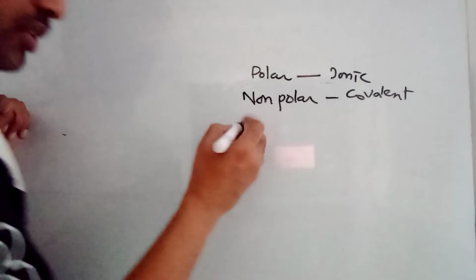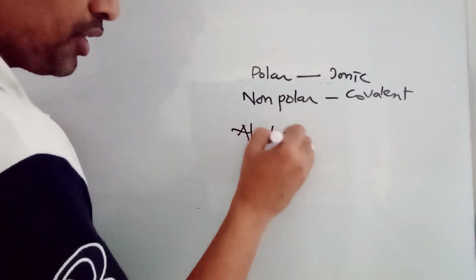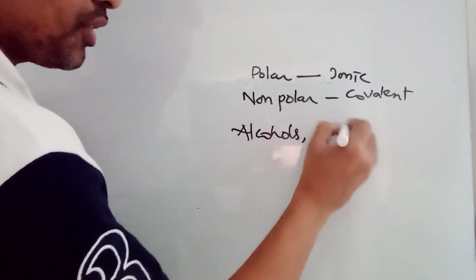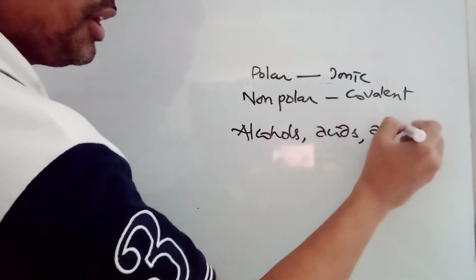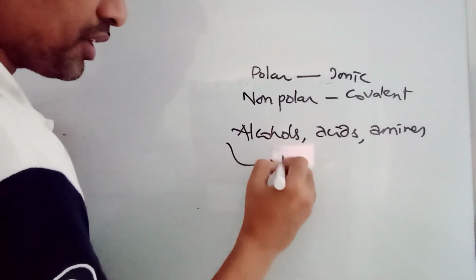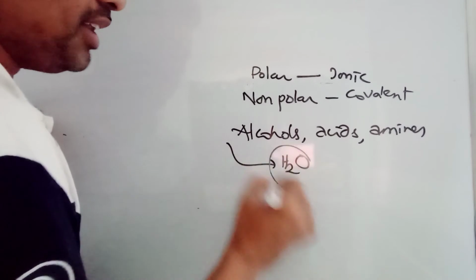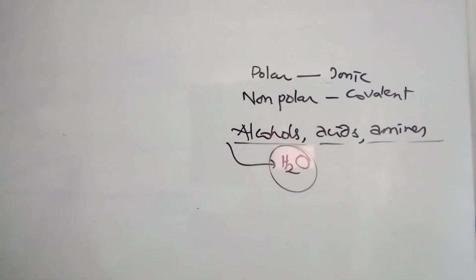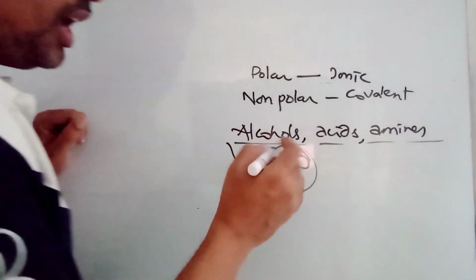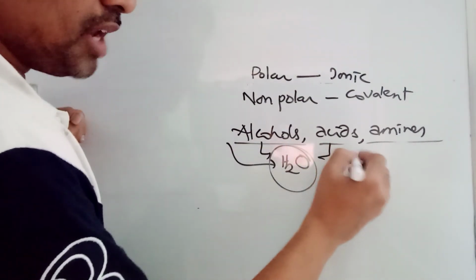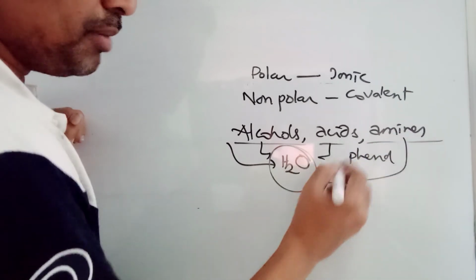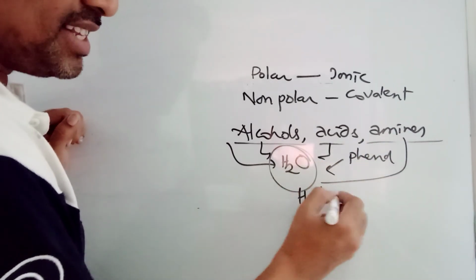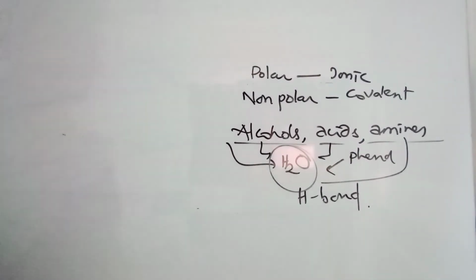But there are a few, like alcohols, acids, amines. They are soluble in water. Water is polar. These are going to be non-polar. They are covalent. Covalent should not dissolve in polar solvents. Not like that. Alcohols can be soluble. Acids can be soluble. Phenol is soluble. Amines are soluble, and the only reason is hydrogen bond. Because of the formation of the hydrogen bond, some compounds are going to be soluble in water.